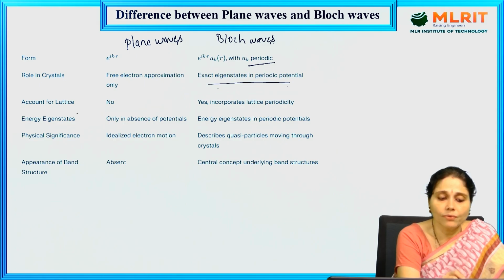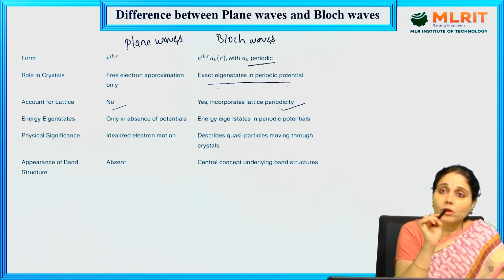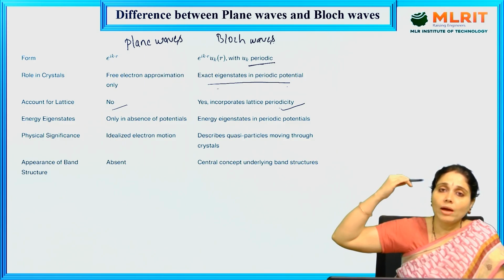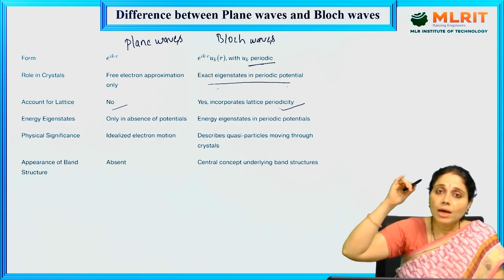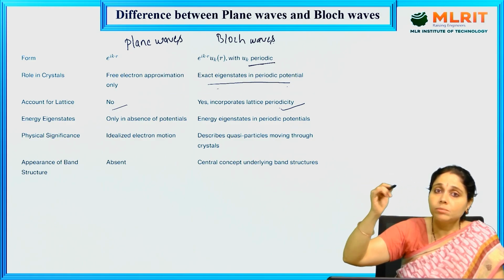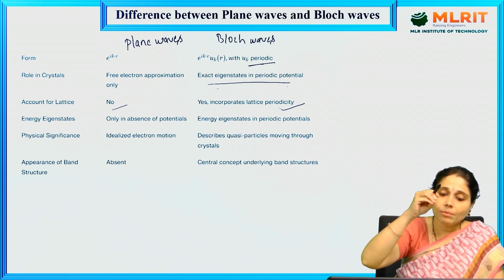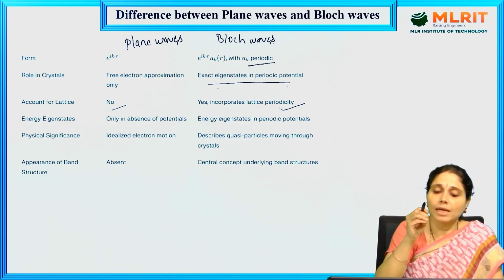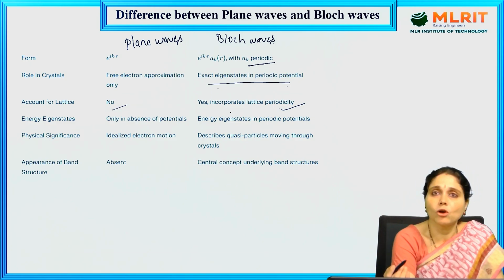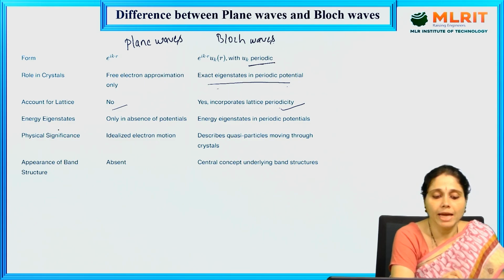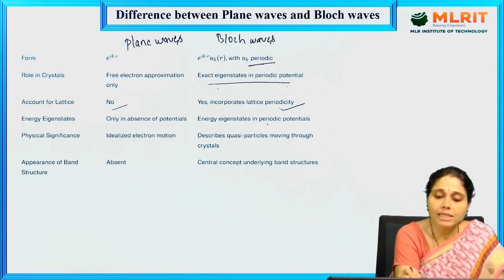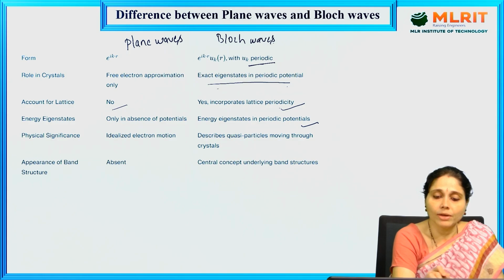Plane waves have no account for the lattice, while Bloch waves incorporate the lattice periodicity. That means, as we have learned in crystal structure, there is a regular repetition of atoms in a particular lattice. So this incorporates the lattice periodicity. Plane waves give energy eigenstates only in the absence of potentials, while energy eigenstates in periodic potentials are given by Bloch waves.